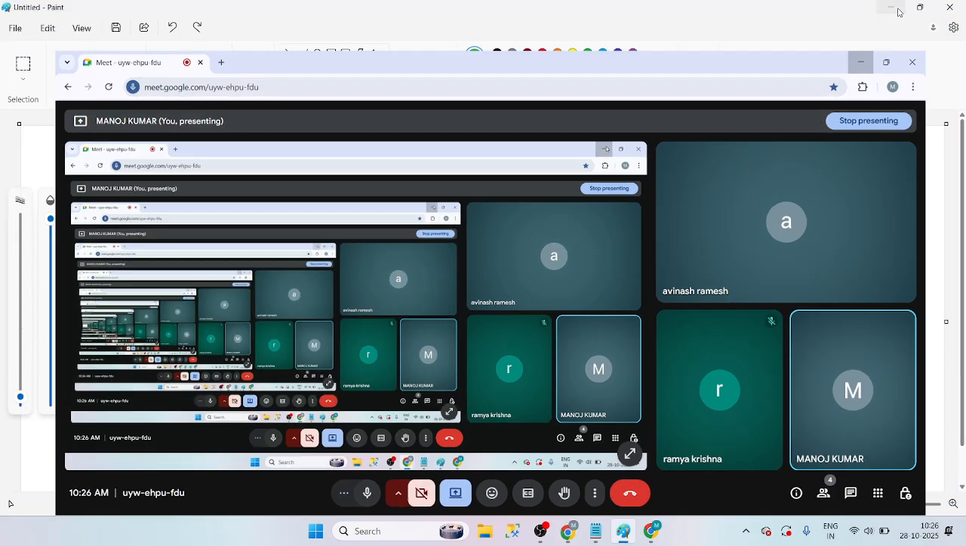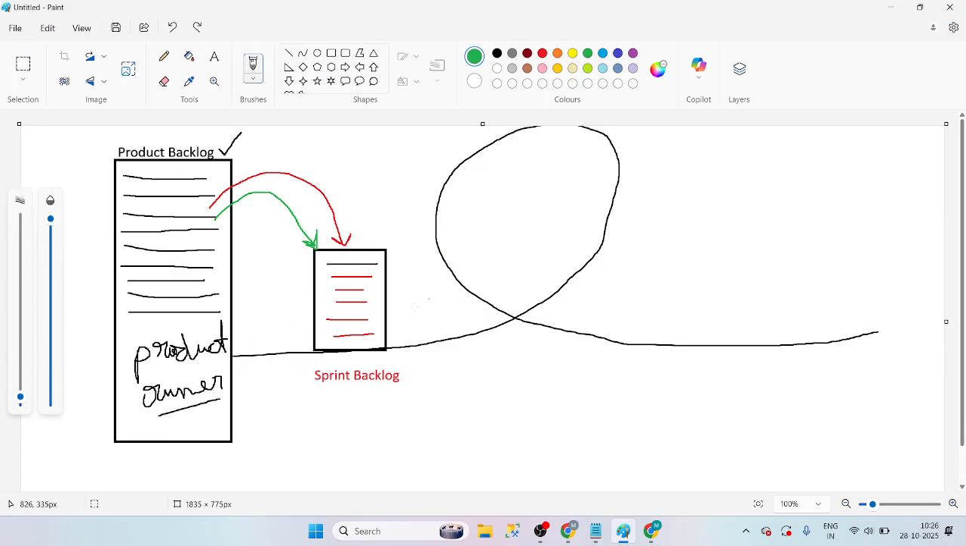Right. Now where were we? Okay. We are in the sprint backlog, guys. Now for this sprint backlog, the development team, testing team, and Scrum Master, all these three are responsible to complete this work, guys. Okay, Ramya?